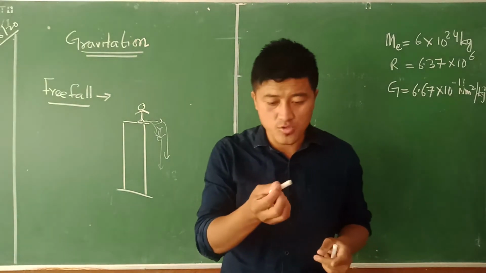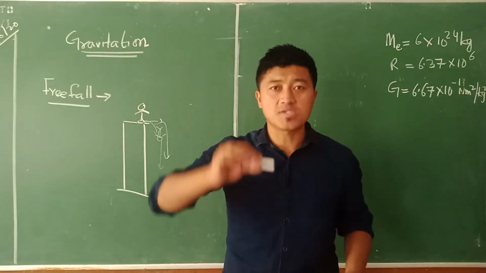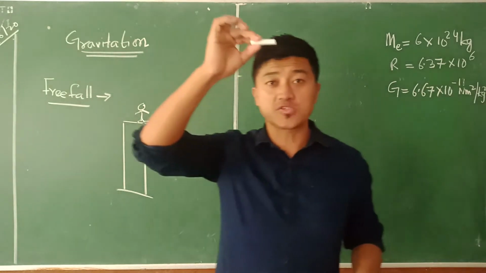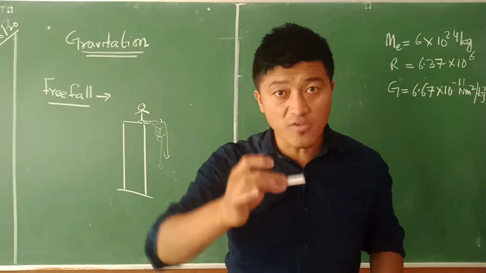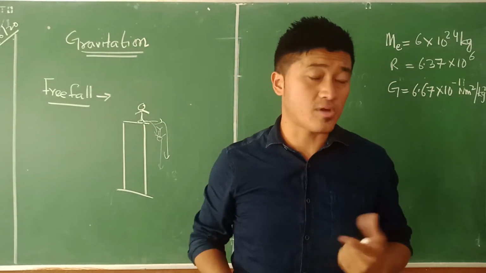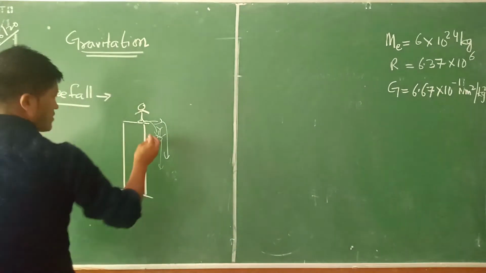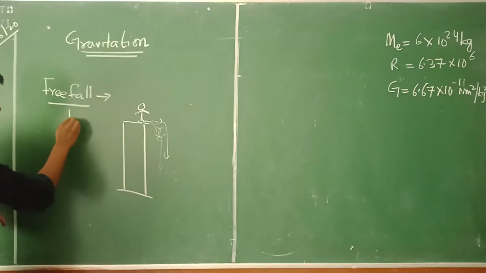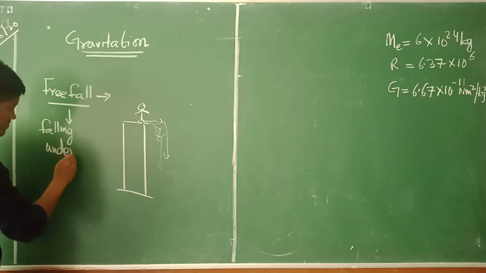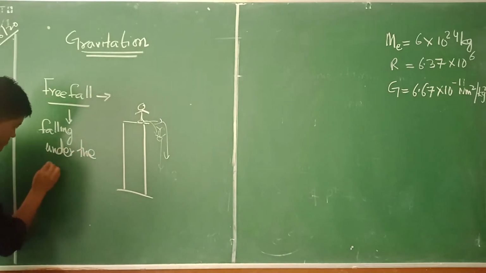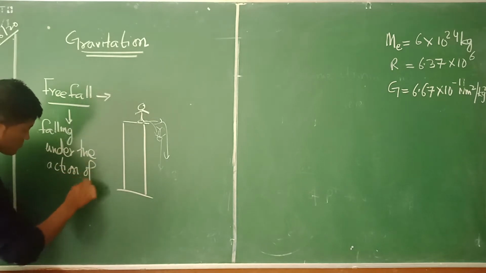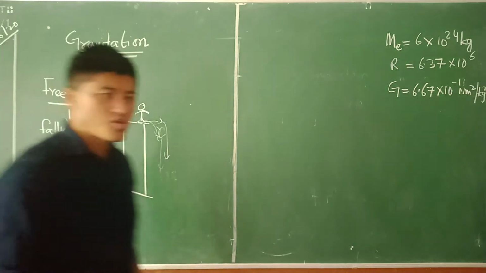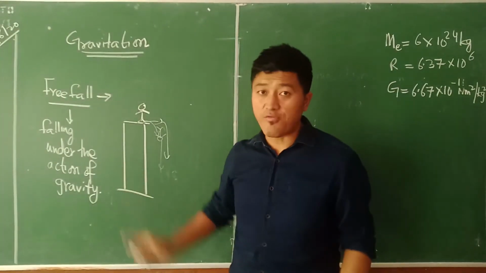For example, if I throw this chalk up, this chalk will move to a certain point. From this point, this chalk is going to move down. This will move down under the action of gravity. Such a kind of fall is what we refer to as free fall. Understand? So let's say this particular person is experiencing a free fall right now. Falling under the action of gravity is what we call free fall.